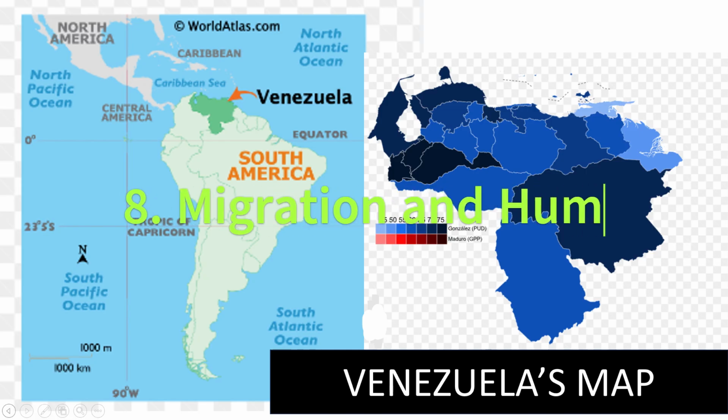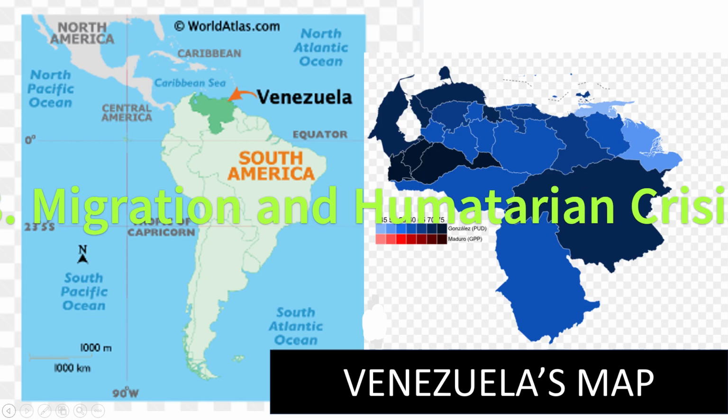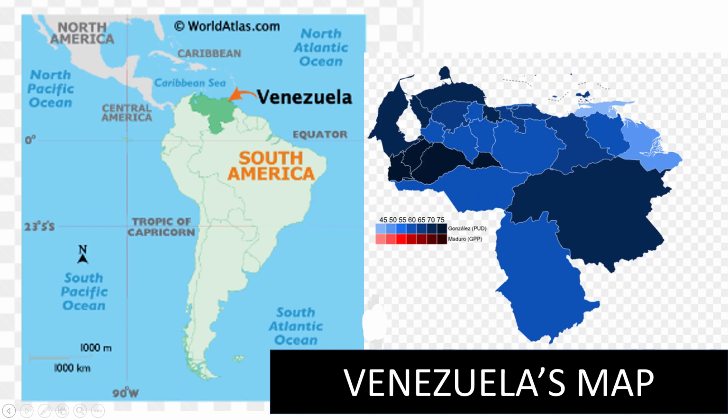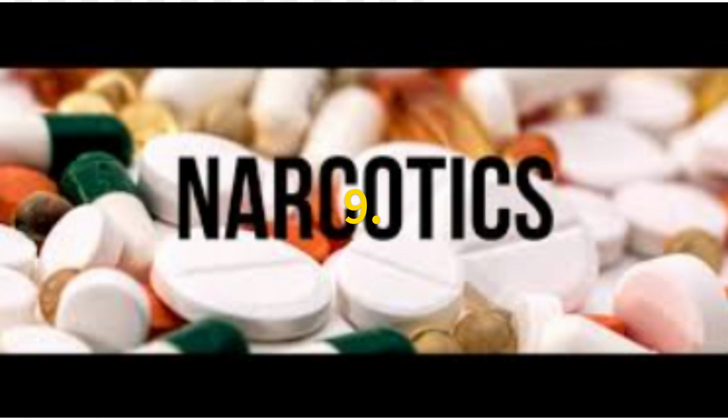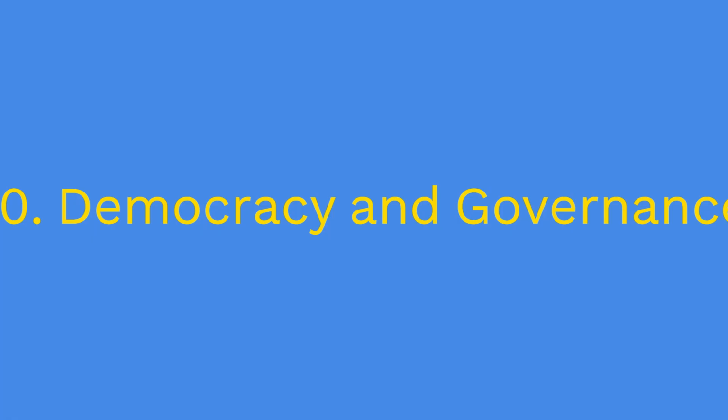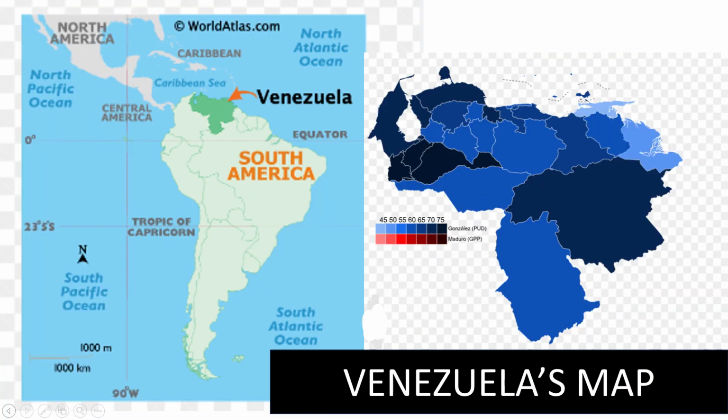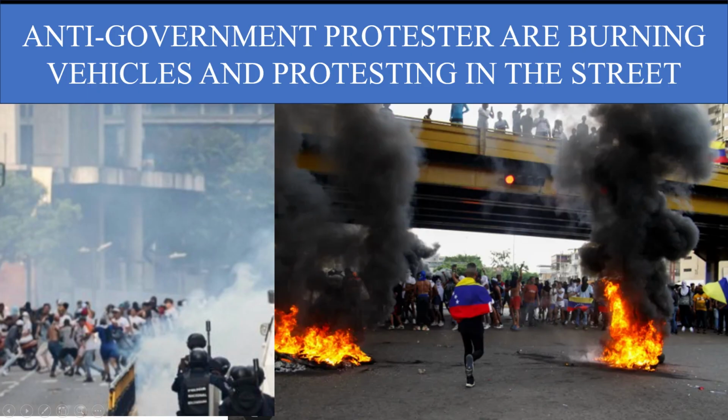8. Migration and humanitarian crisis, experiencing a severe economic and political crisis, leading to a massive migration flow and humanitarian concerns. 9. Narco-trafficking and organized crime, facing challenges related to drug trafficking and organized crime, impacting regional security. 10. Democracy and governance, undergoing political upheaval with implications for regional democracy and stability. Venezuela's geopolitical importance extends to global energy markets, regional security, and international relations, making it a critical country to watch.